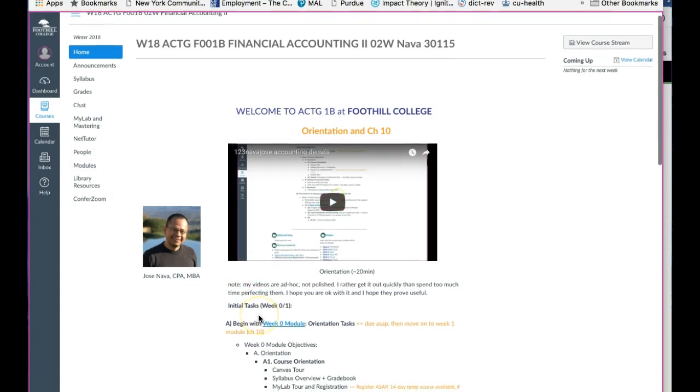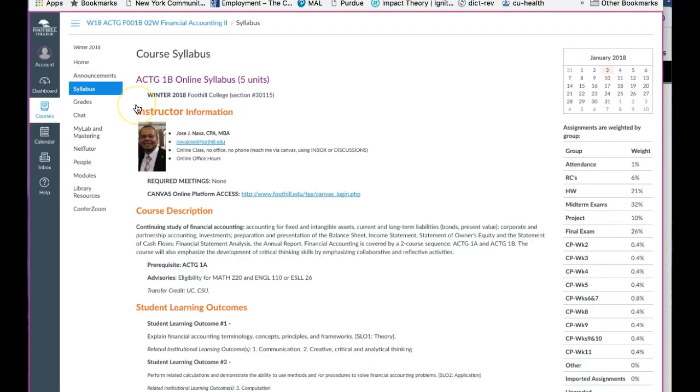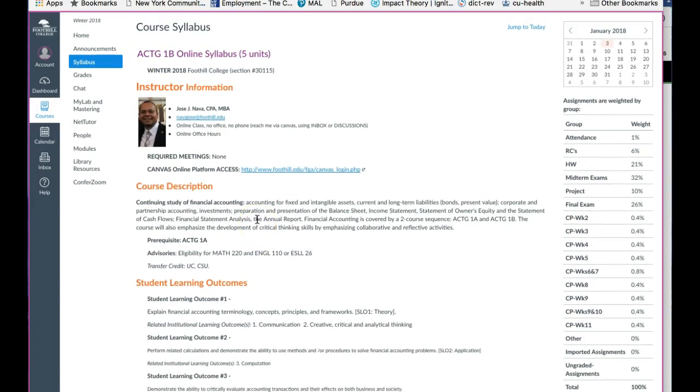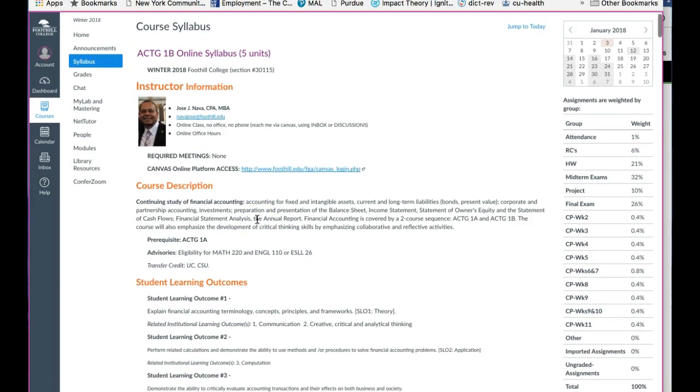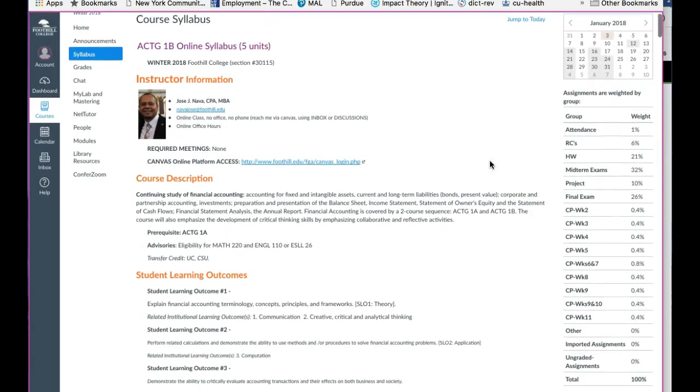Now let me go to the syllabus, and I want to just show you the different sections of the syllabus. Again, go into the orientation module 0, and you will see more detail. It will reflect these sections. It will be a little more detail. You can always use a discussion thread to ask me questions, and I'll get to that in a second. Okay. For now, just listen. Just give me a chance to give you a little bit of an overview of the syllabus very quickly.